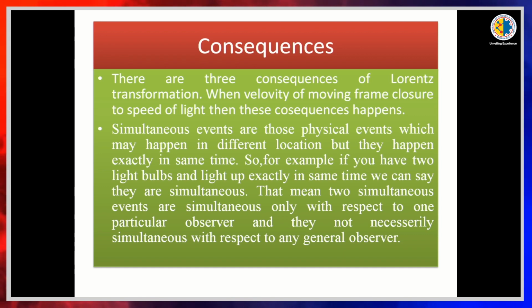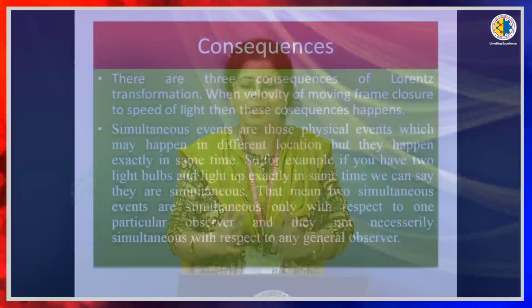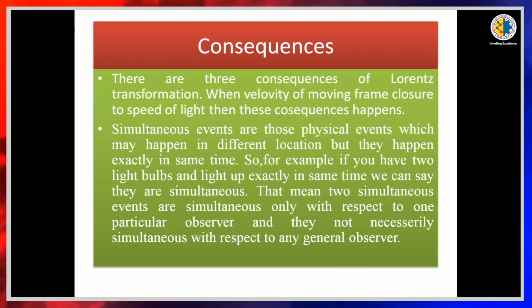Simultaneous events are those physical events which may happen in different locations, but happen at exactly the same time. If two events happen at exactly the same time but at different locations, those events are known as simultaneous events. And relativity of simultaneity means that two simultaneous events are simultaneous only with respect to one particular observer, and are not necessarily simultaneous with respect to another frame of reference.